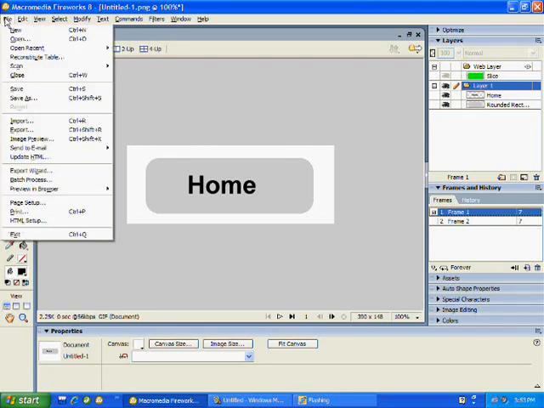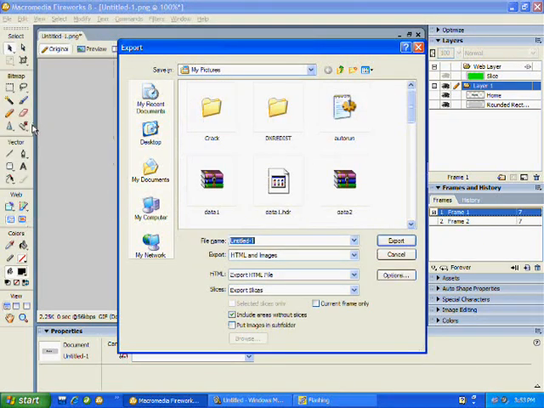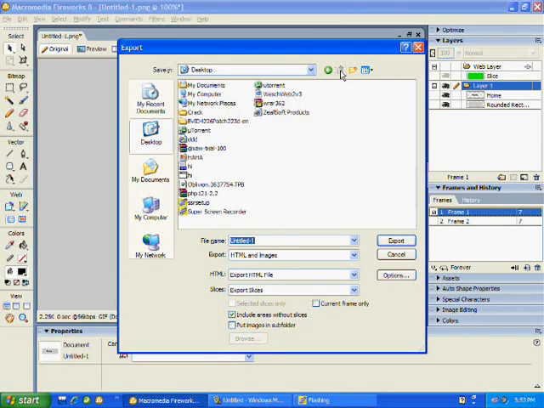Now you're going to have to go to File, Export. Now this is very important. Now you have to go to HTML and images, copy to clipboard. This is very important, and export slices. Change the name to awesome.